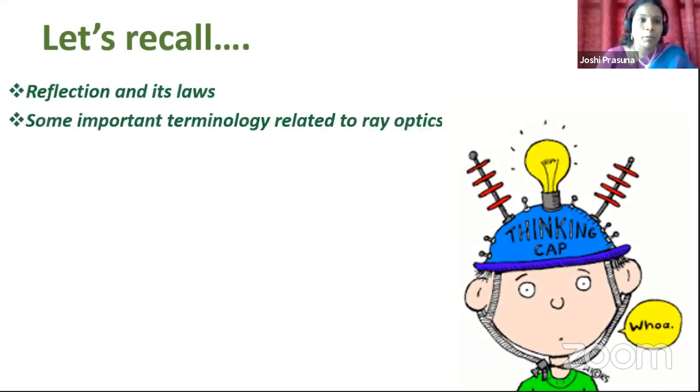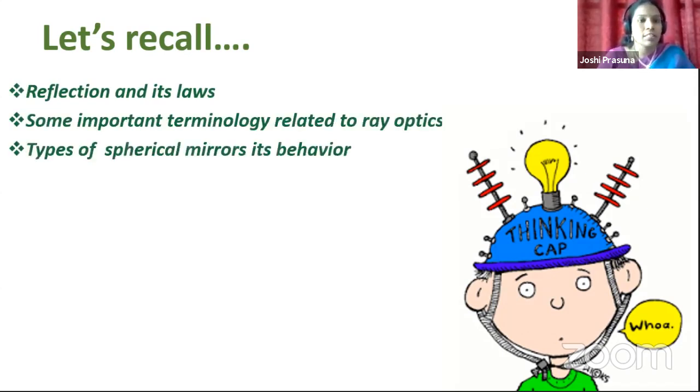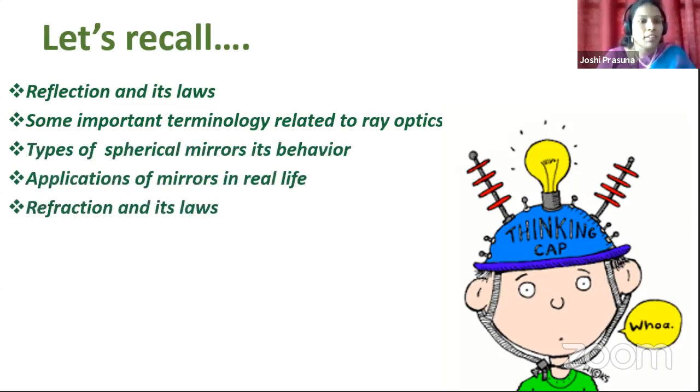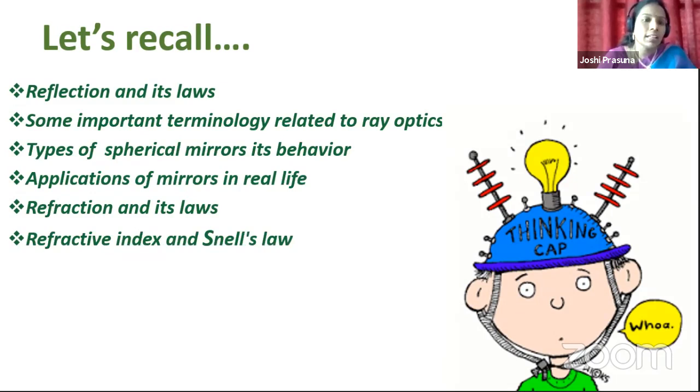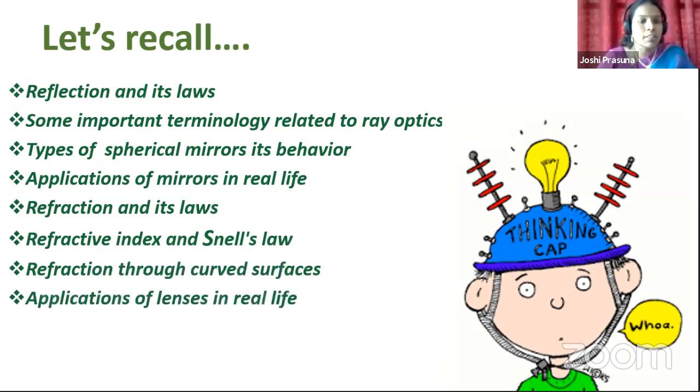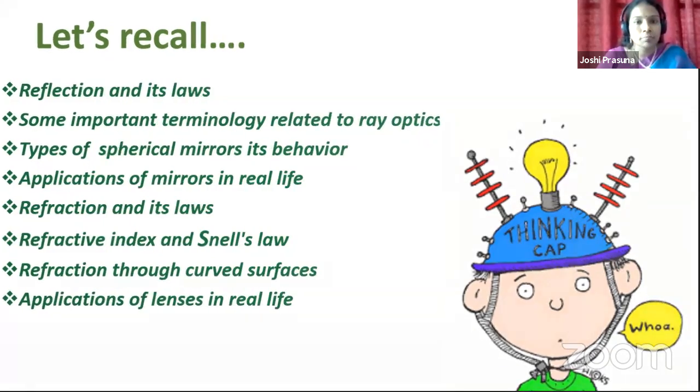So it is about reflection and its laws. Some important terminology was discussed. Types of mirrors, its behavior and its applications. Refraction and its laws. Then we have seen what is refractive index and learned about Snell's law. Then refraction through curved surfaces. Applications of lenses in real life. Hope children you all remember those points.